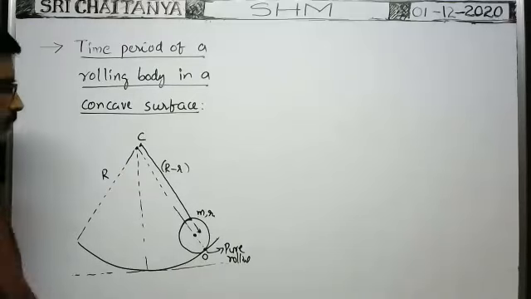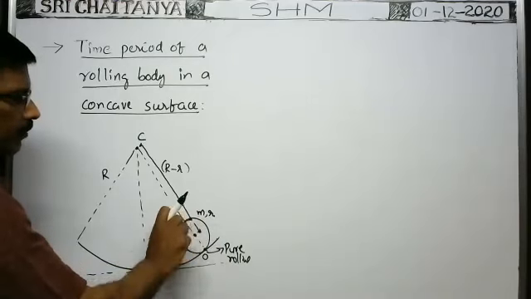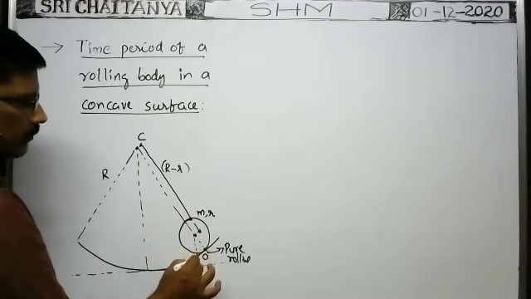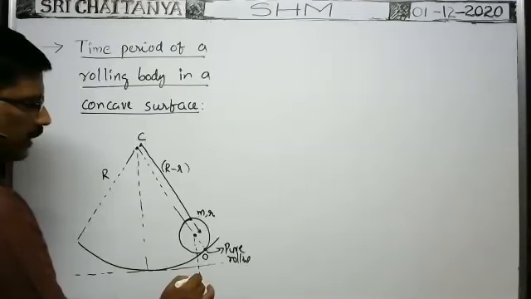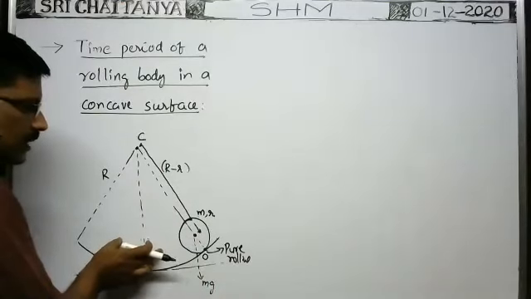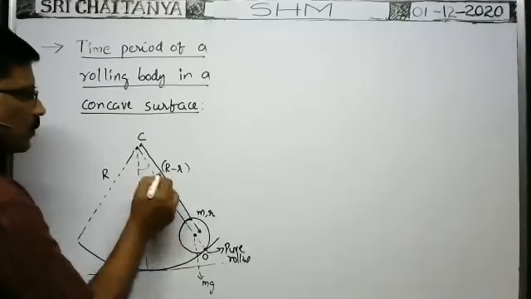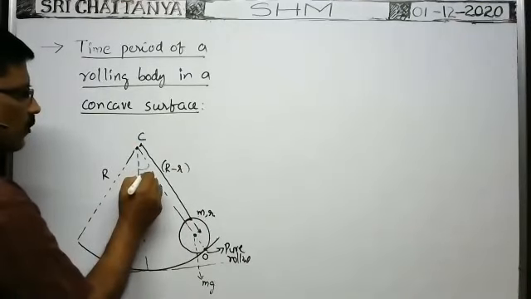Now suppose this is the vertical line. The weight mg acts vertically downwards. Whenever the rolling body is displaced to a certain distance here, then the angular displacement with the vertical is equal to say theta.